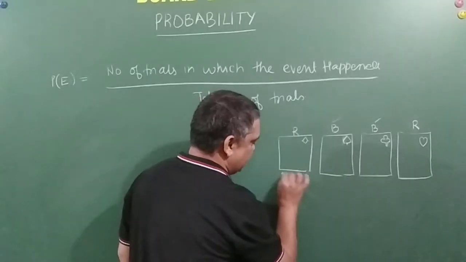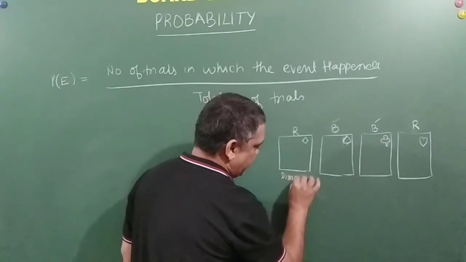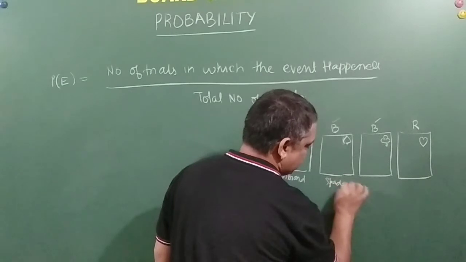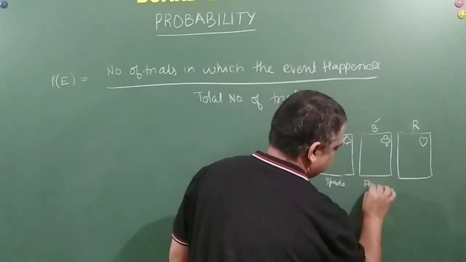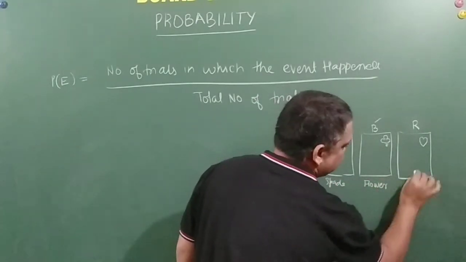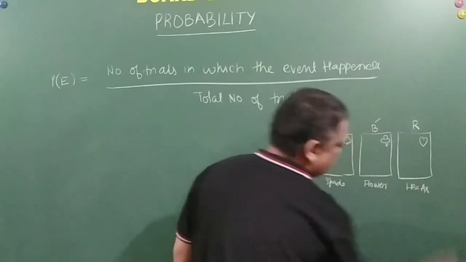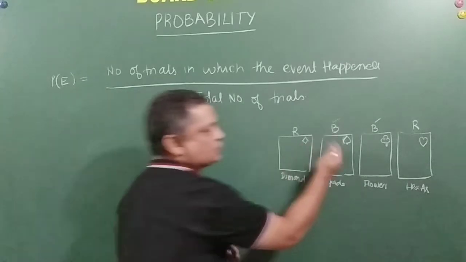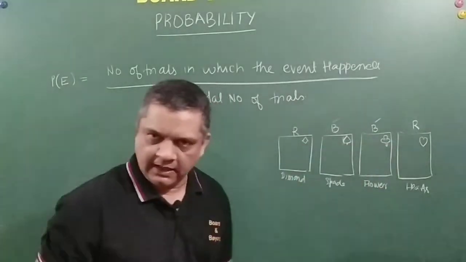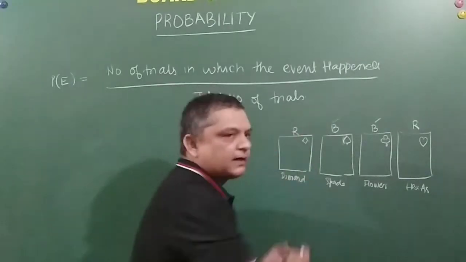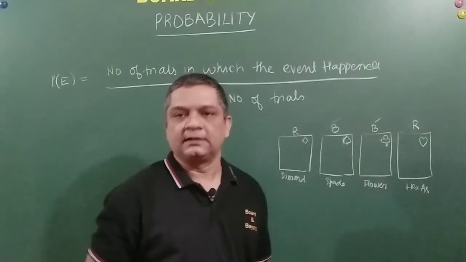This is called diamond. Let me write it here for your understanding. This is called spade, this is called flower, and this is called hearts. So these 2 are black in color and these 2 are red in color. Now every color will have 13 cards.